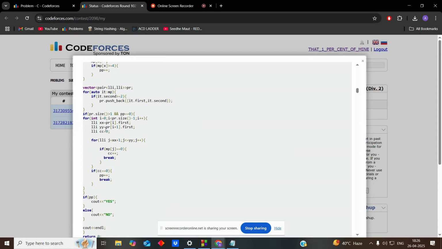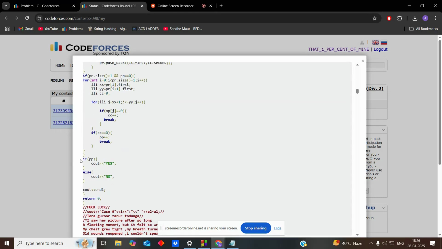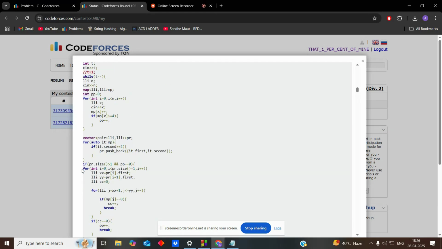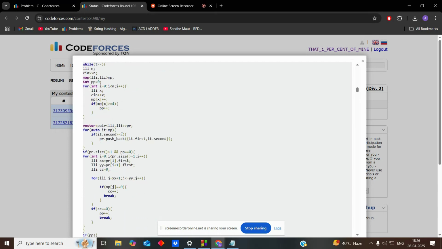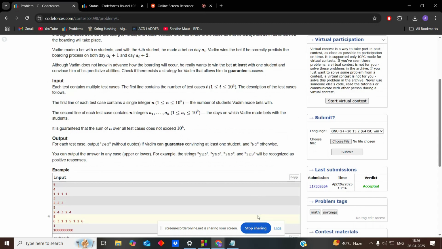You can check that from the pair's first values. I just iterated through that, and if any of the frequencies is zero, I break, and if all the frequencies are at least 1, I increase the answer and break the loop. If our value somewhere got increased, I printed yes, otherwise I printed no. So this is basically the solution. Hopefully I have explained it in a precise manner. Thank you.